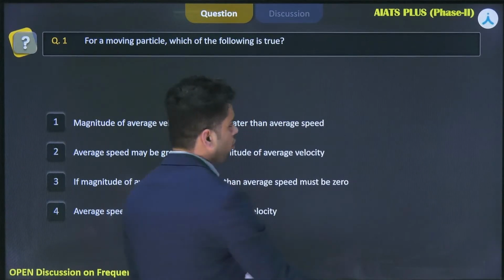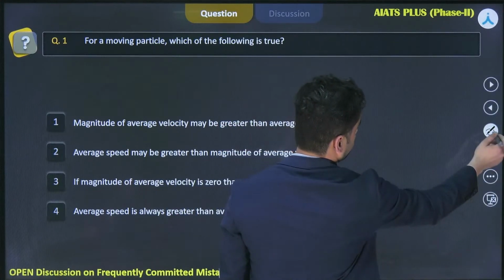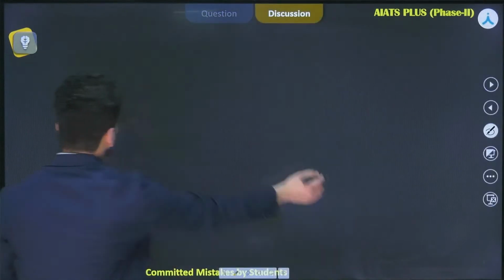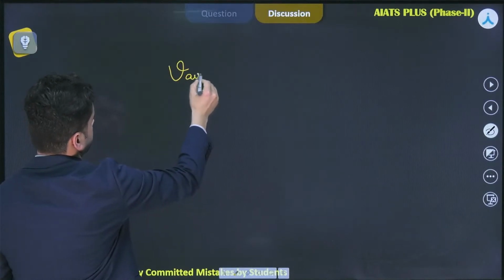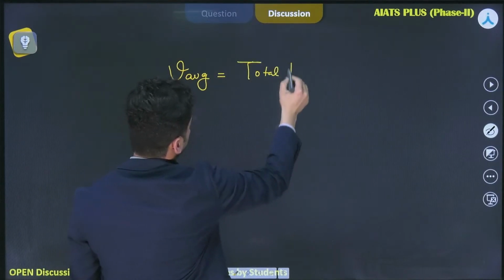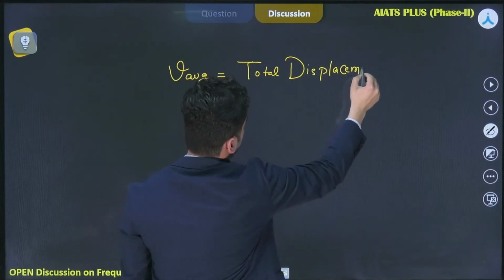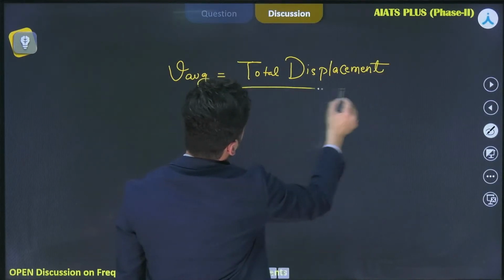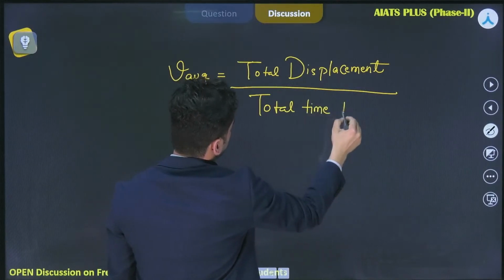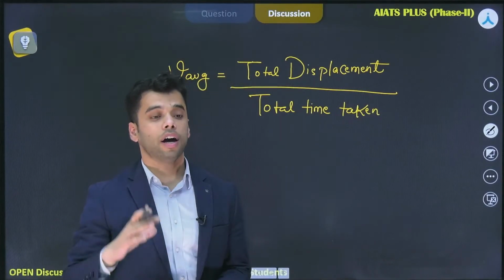So before dealing with the problem, you must be very clear about what is average velocity and what is average speed. Now, if I try to define the average velocity, V average, it will be total displacement upon total time taken to cover this displacement, right? So this is the basic standard definition of average velocity.